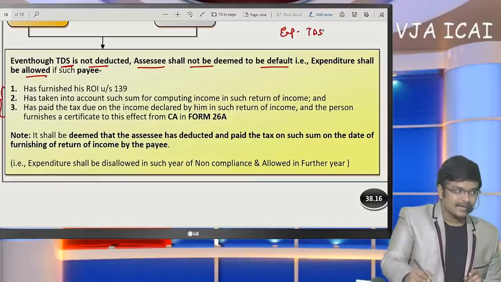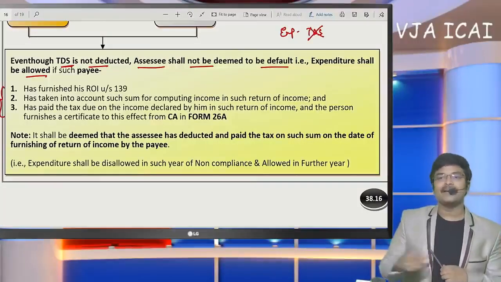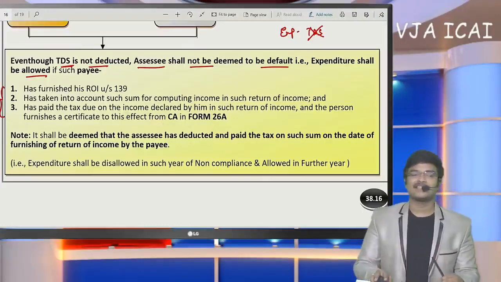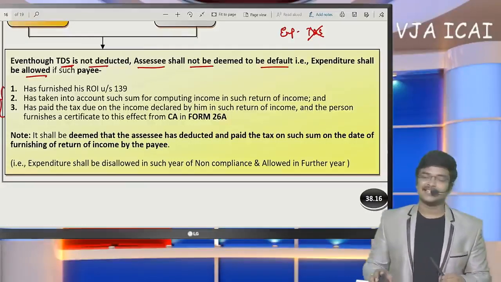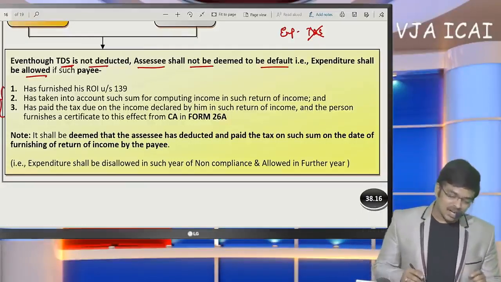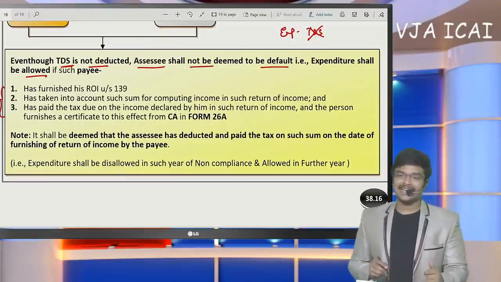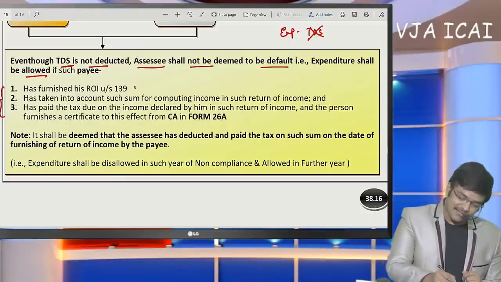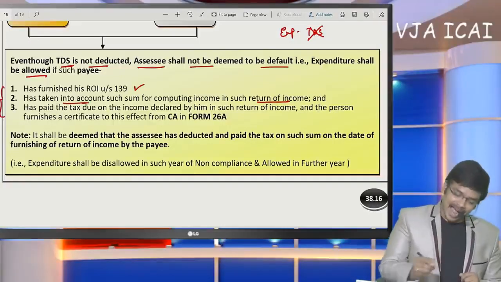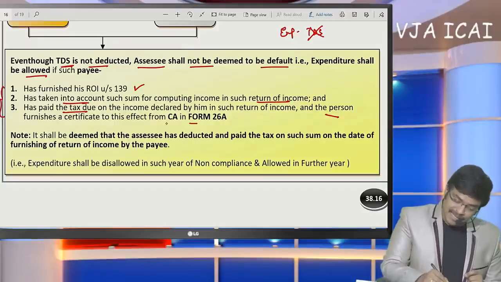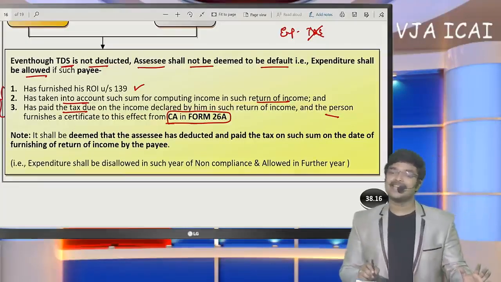When on any expenditure, TDS has not been deducted, then generally 30% or 100% of the expenditure we are going to disallow based on the sections. But in these cases, if the deductor is not going to deduct TDS, but the deductee is going to file his return of income taking into account such income also, and he has paid self-assessment tax, and we need to obtain a certificate from the payee's chartered accountant in Form number 26A.